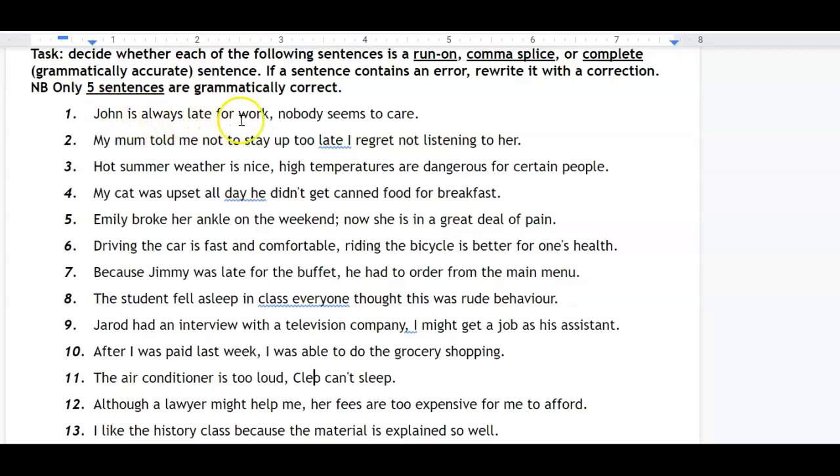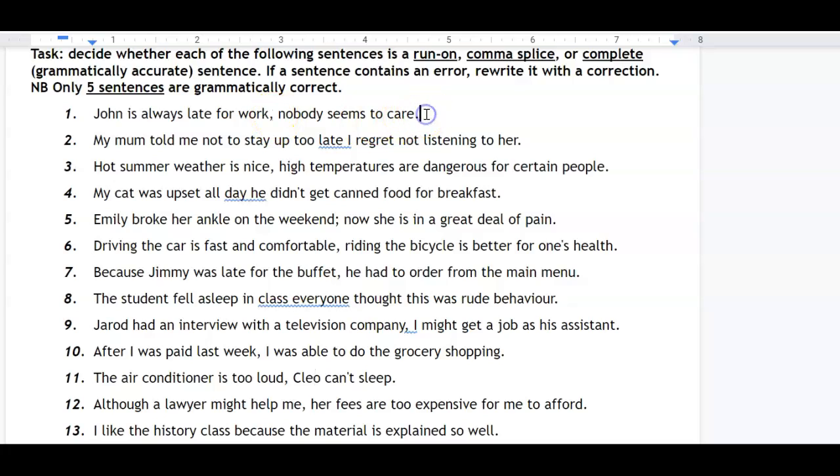John is always late for work, nobody seems to care. Now look at that. That has two completely separate clauses. John is always late for work. New idea: nobody seems to care. So you can't put a comma in there.